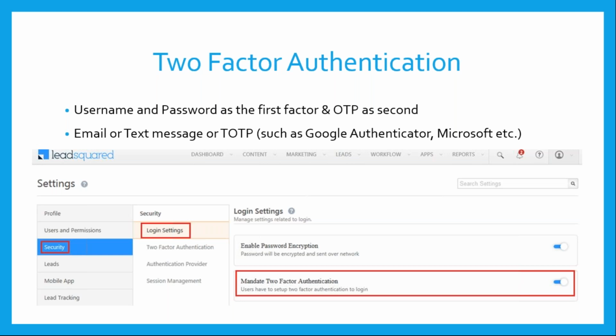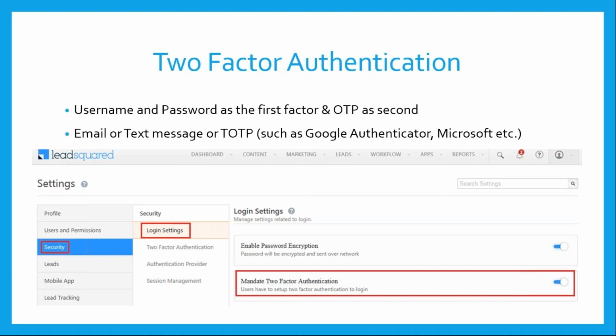Two-factor authentication comes under multi-factor authentication, wherein you have different levels of authenticating users. In security terms, it is like what a user is, what a user has, what a user knows, and things like that. So a password is what a user knows, and multi-factor authentication works through, LeadSquared supports it through an OTP, a one-time password, and this goes to an electronic device that a user has, right? So this is the second layer of protection, and the second layer of checking the authentication and identity of the user.